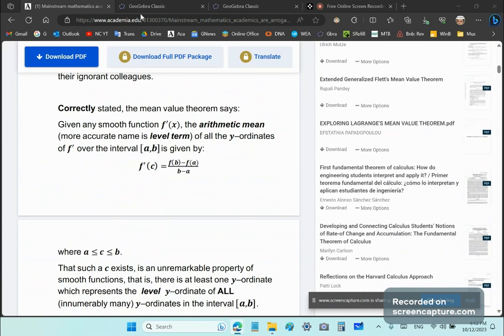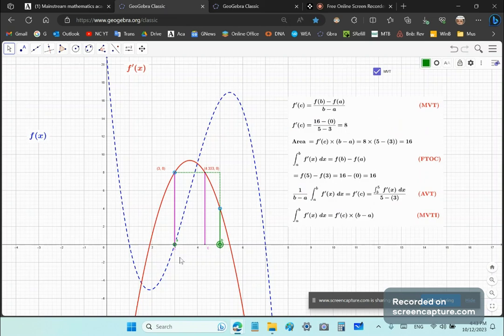So if we look at that, what it means is that if the blue graph is the function f of x, and the red graph is the derivative, it means that in this interval here, there will be at least one, if not more, as you see in this case, values that represent the level magnitude of all the ordinates in this region.